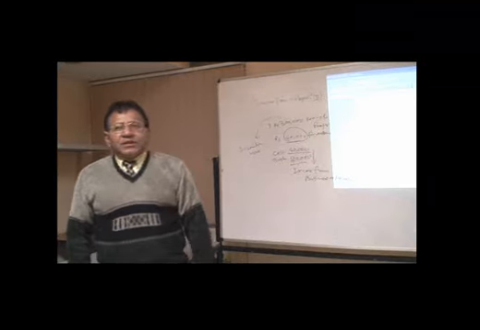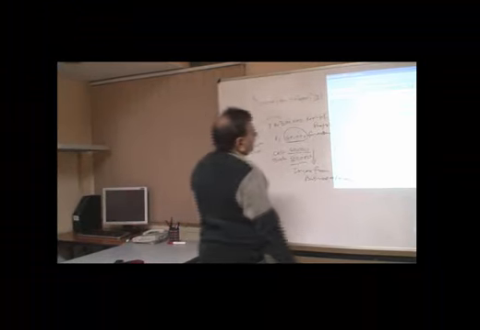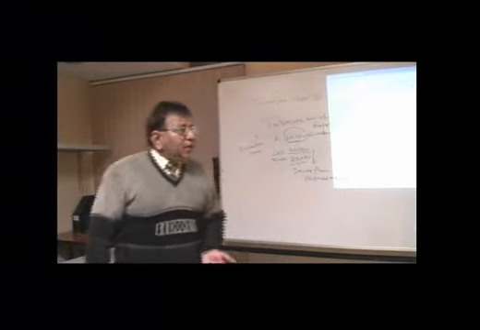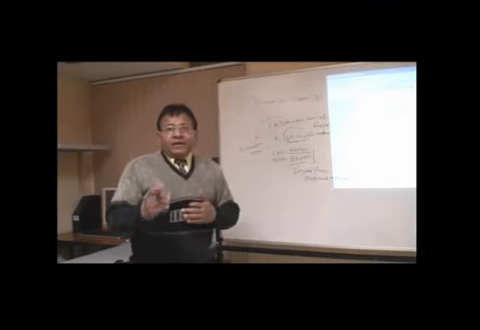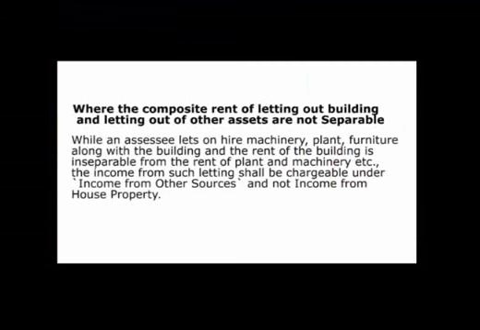This is one situation. Then another situation is that you may be giving the property along with the other facilities, but it's very, very difficult to make a segregation between the facilities and the rent. So in such cases, the second solution is that where the composite rent of letting out the building and letting out of the other assets are not separable.